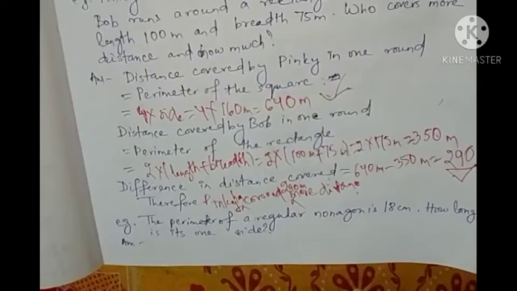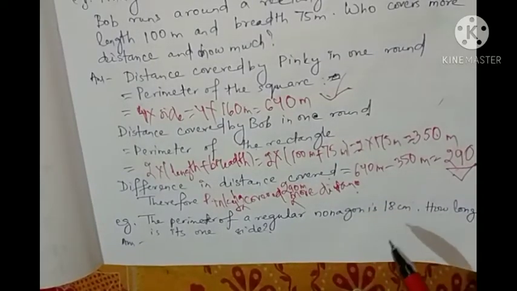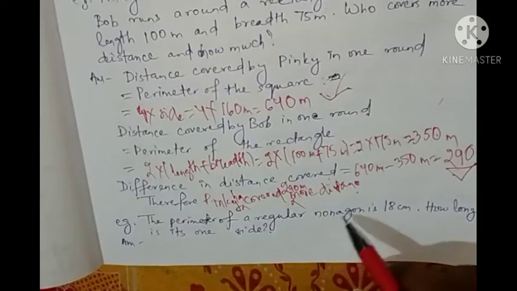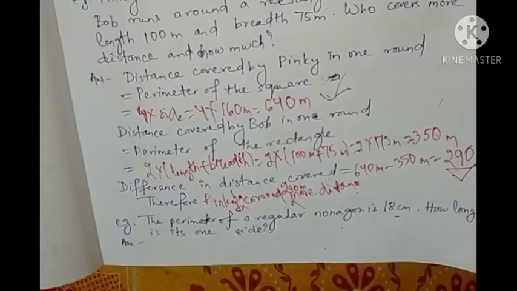Next, let's see the next example. The perimeter of a regular nonagon is 18 centimeter. How long is its one side? Okay, so here the perimeter is given. You have to find one side. So what you are knowing? You are knowing that